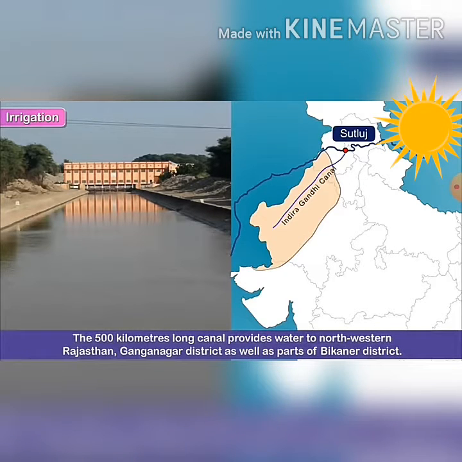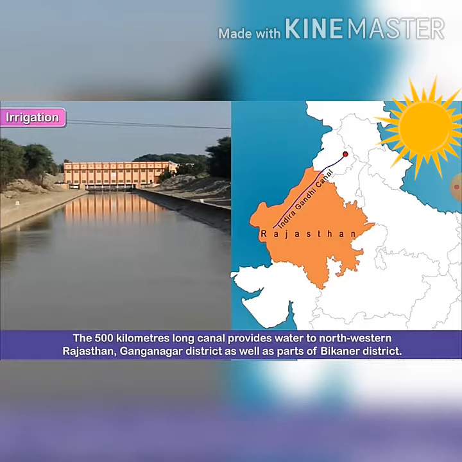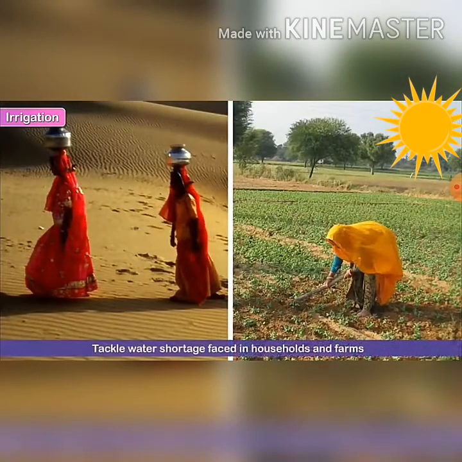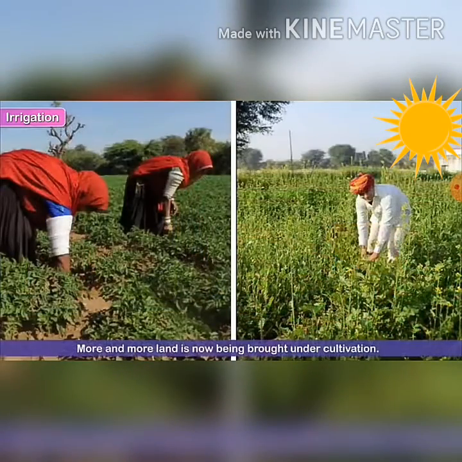This canal, the 500 kilometers long canal, provides water to northwestern Rajasthan, Ganganagar district as well as parts of Bikaner district. This canal helped this area to become green and now farmers can grow a variety of crops. More and more land is now being brought under cultivation.